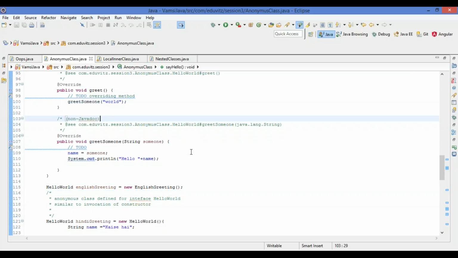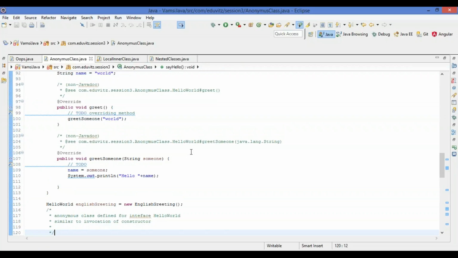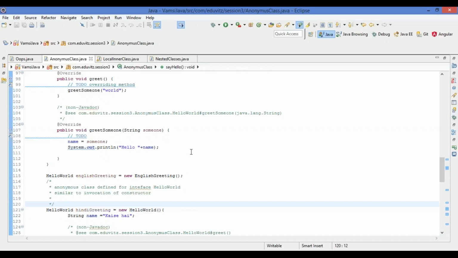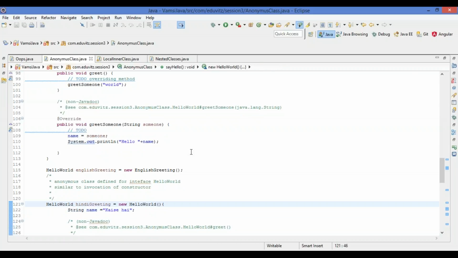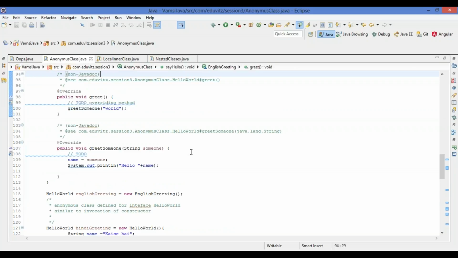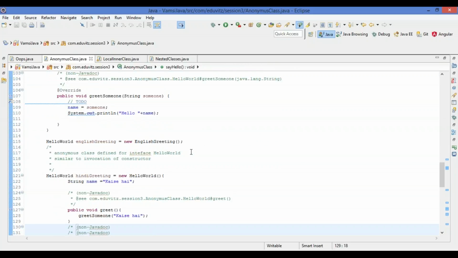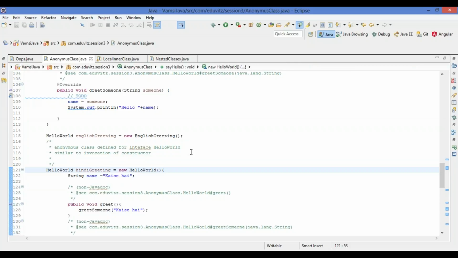So English greeting I have created, and English greeting dot greet or English greeting dot greet someone will be calling that above class implementation. In a similar way, now I am writing a hello world Hindi greeting, and let us see how we have written a class here. I have not written any class name here, so that is why this is called anonymous. Anonymous is something like without giving any name we can use it. So I have not given any name for this class as in the top for implementing hello world and the others. I am directly creating it at the time of giving that constructor only.